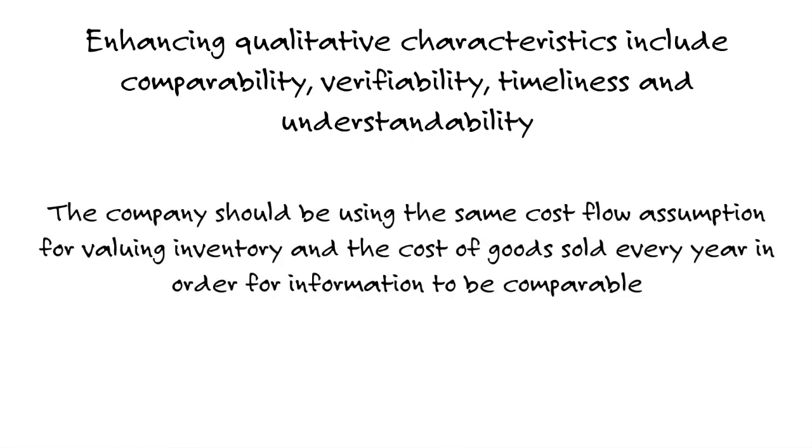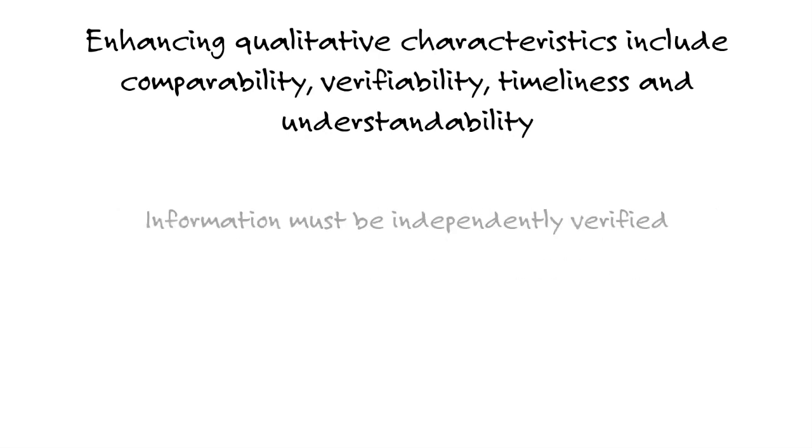Remember, if I have $1,000 to invest and I need to choose between Microsoft and IBM, and I'm using their financial statements to help determine which company to invest in, well, obviously you can't compare the financial statements of two companies unless they're both using the same generally acceptable methods of accounting. If one company is cash basis and the other company is accrual basis, it's not going to be good. And then the information's got to be verifiable. That's what you guys do, the auditors. So an independent observer is going to go out there and say, is this faithfully represented?